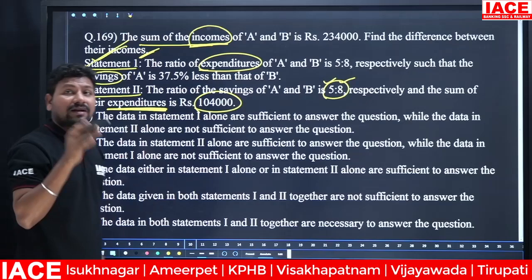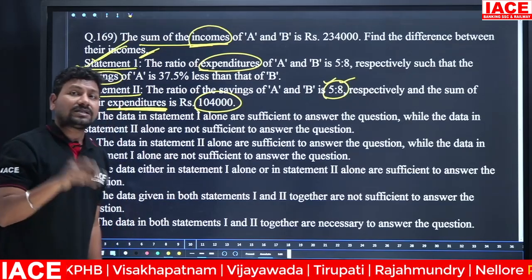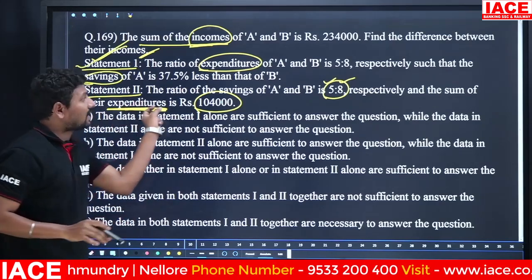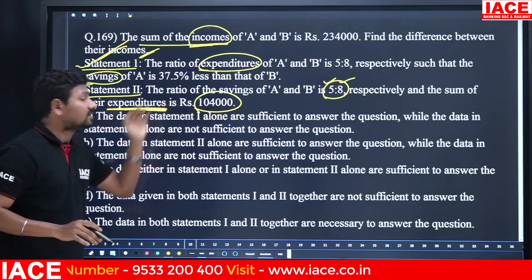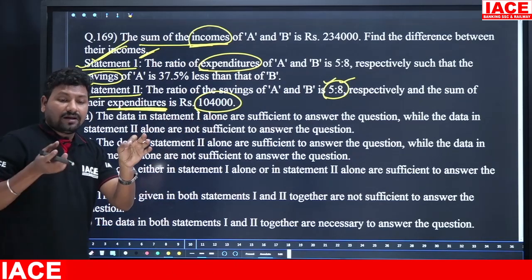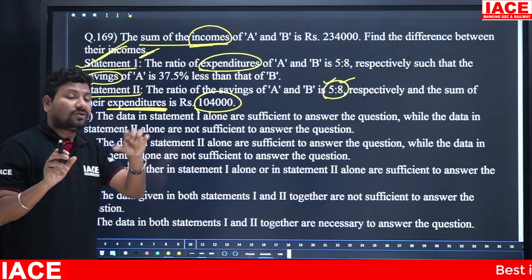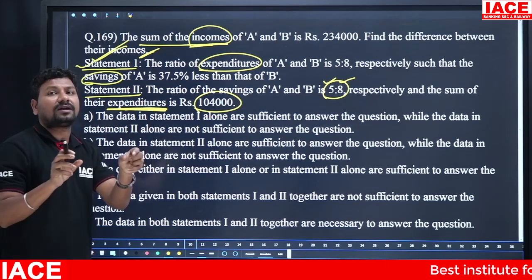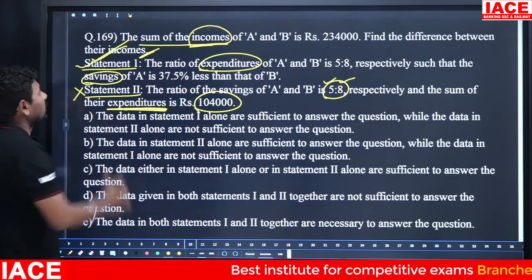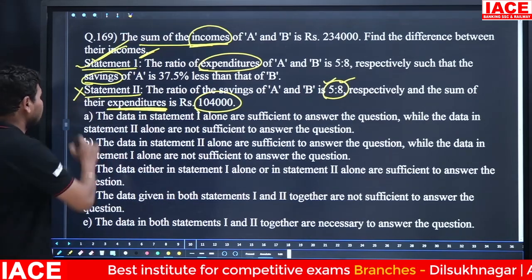purpose, then you need the individual expenditures and individual incomes also, but you are unable to solve. You know the individual savings, but you don't know the individual expenditures. Without knowing that, you are unable to solve for individual incomes. That means statement 2 is not enough to getting an answer. Only statement 1. Then option A.